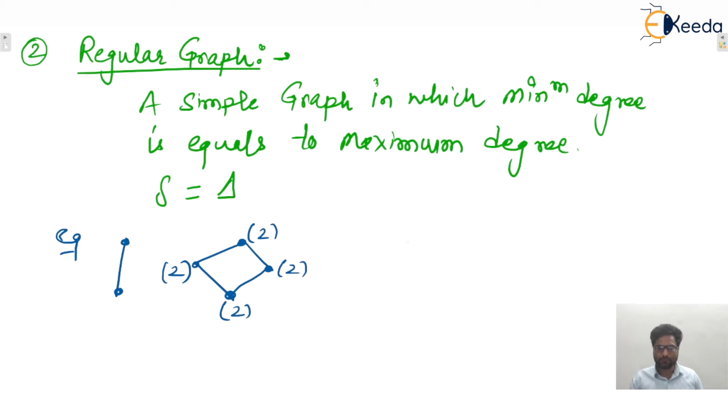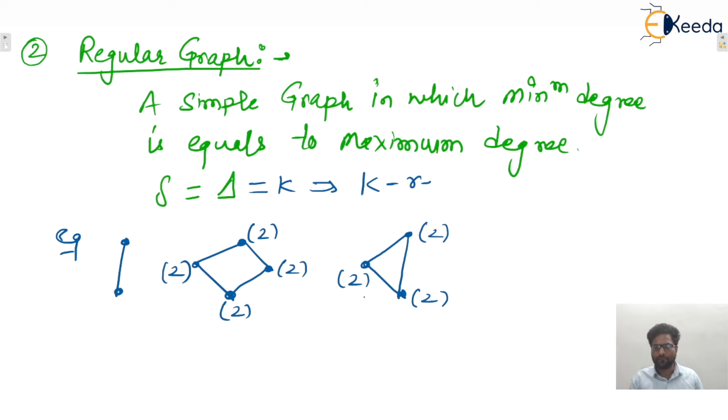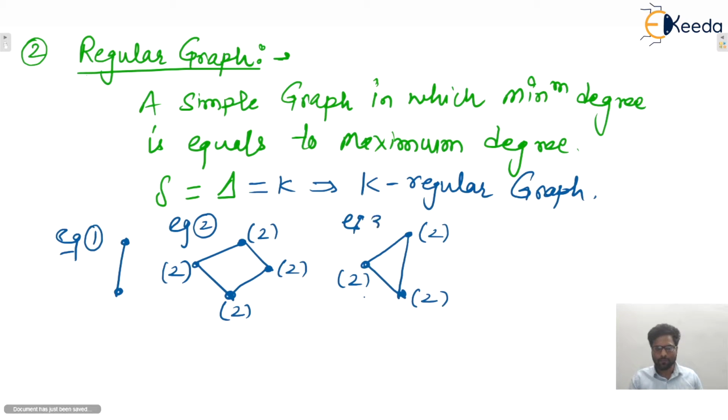Similarly, here also the minimum degree is 2 and the maximum degree is also 2. So that's why this is also a regular graph. Remember, if minimum degree equals maximum degree and that is equal to k, then that graph is known as what? K regular graph. Let's say this is example number 1, this is example number 2, this is example number 3. Now you tell me, in example number 1, the degree of both vertices is 1 only. So this graph is known as what? 1 regular graph.